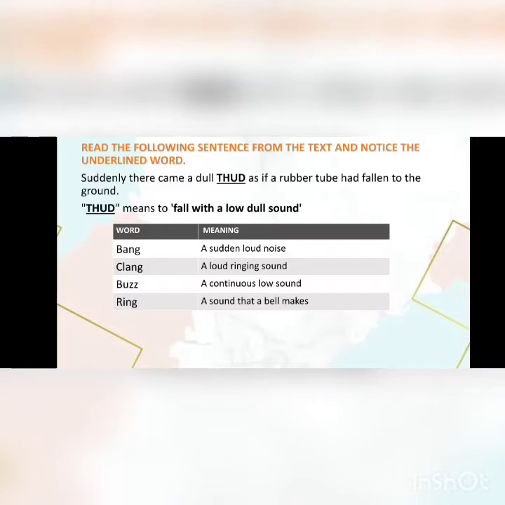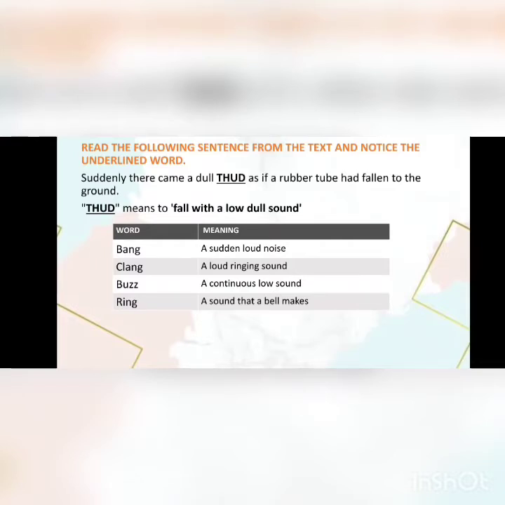Buzz means a continuous low sound. Ring means a sound that a bell makes. These words imitate sounds, and words which represent such sounds are called onomatopoeia. Onomatopoeia means it represents sounds.